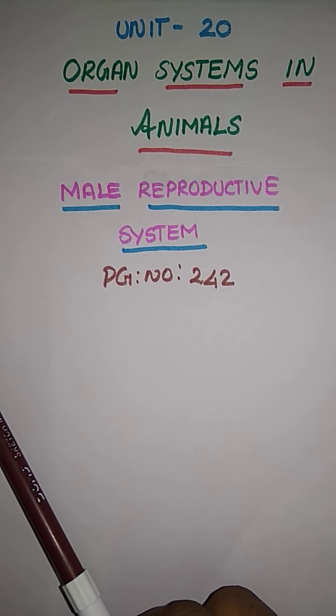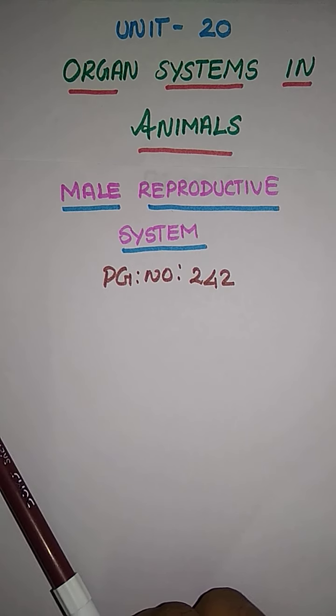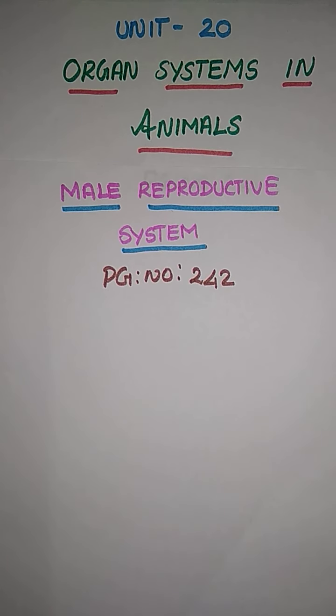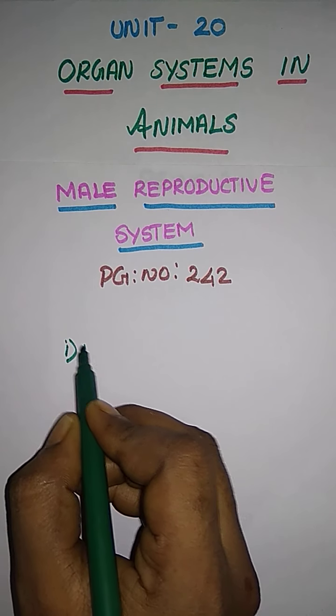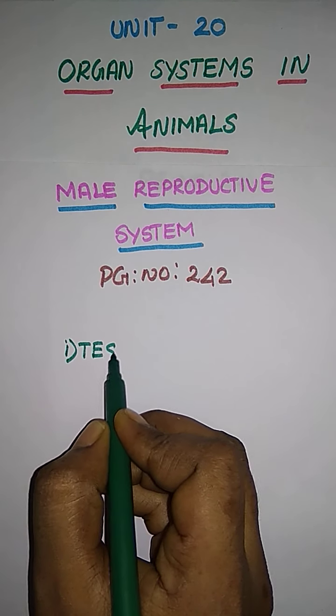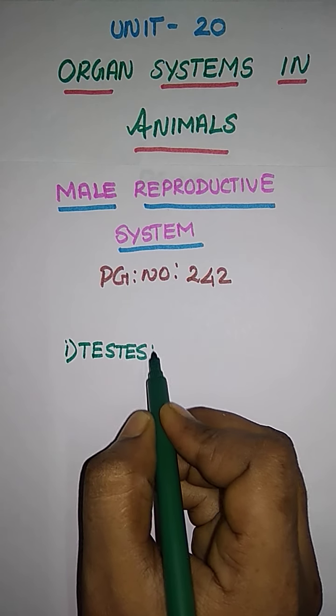Today we are going to discuss the first part of the male reproductive system, the testis. We already said that it is a primary sex organ. So just write the topic, testis.